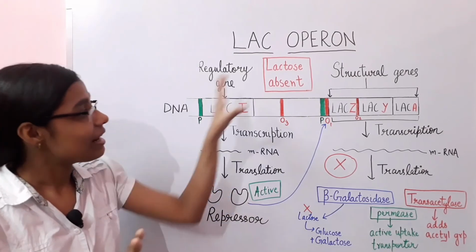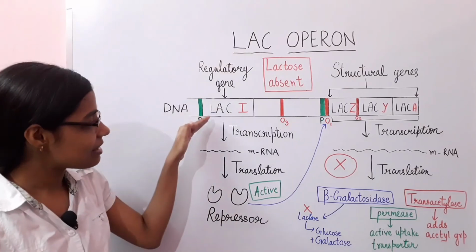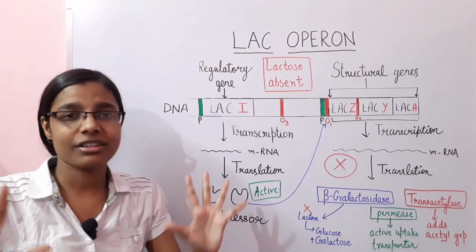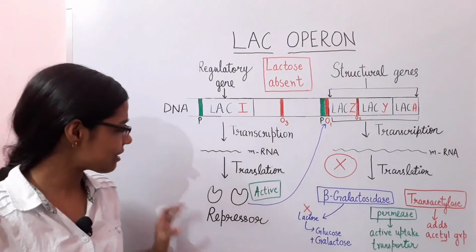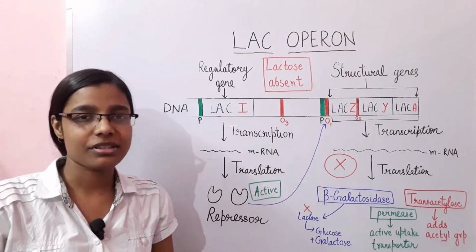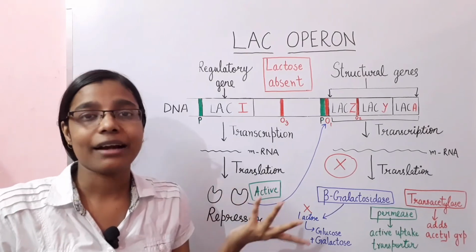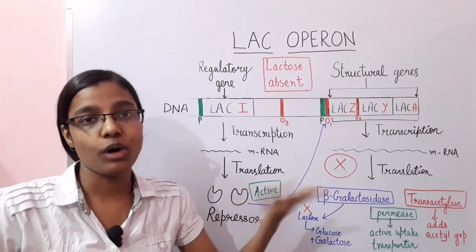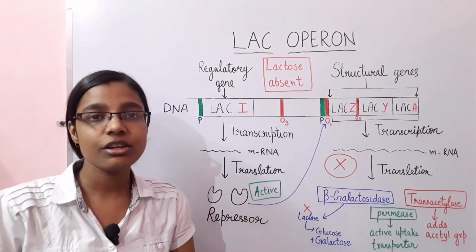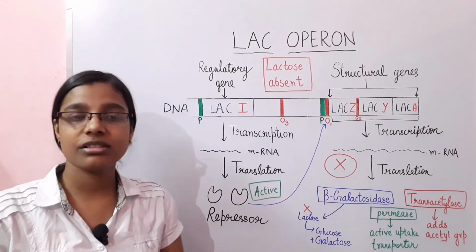Now, when there is no lactose in the medium, there will be no allolactose, no inducer which can stop this repressor.